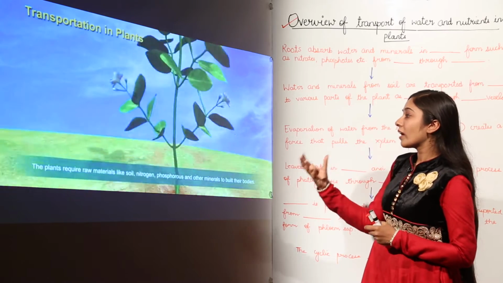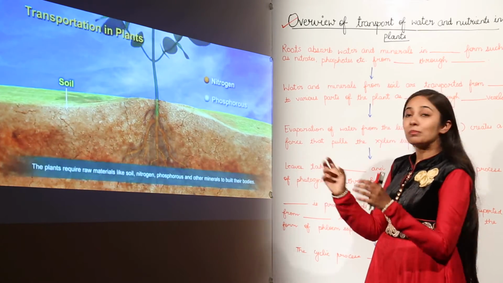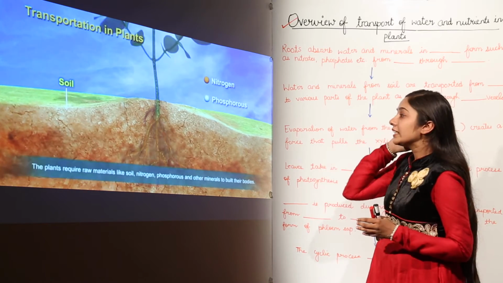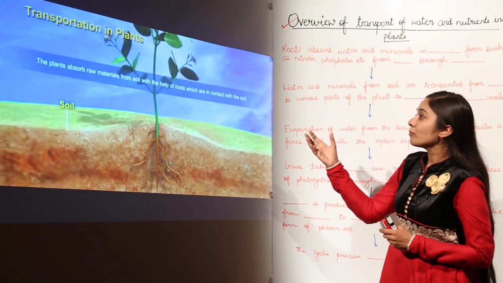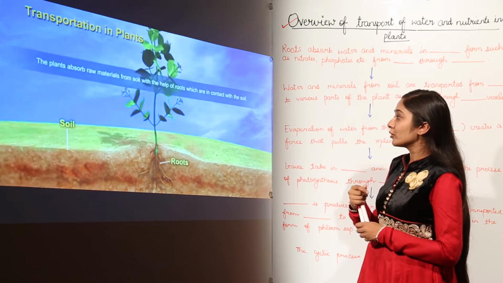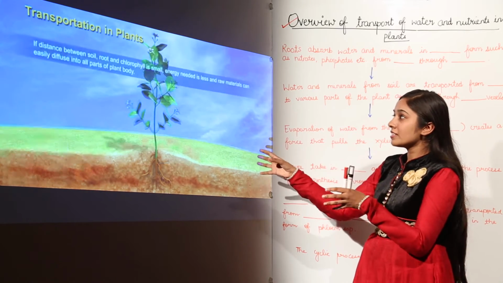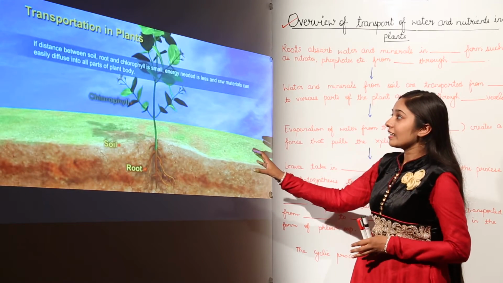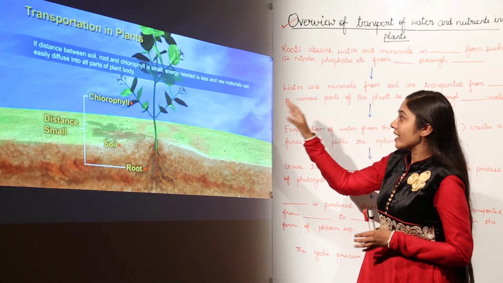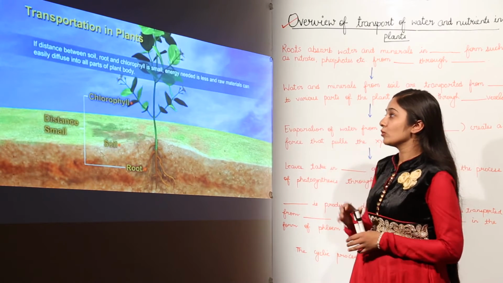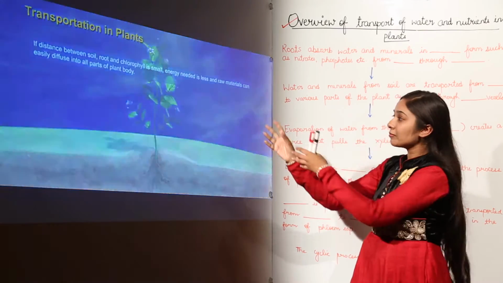The plants require raw materials like nitrogen, phosphorus and other minerals to build their bodies. These minerals are provided by soil. The plants absorb raw materials from soil with the help of roots, which are in contact with the soil. So roots are important. If the distance between soil, root and chlorophyll is small, then the energy needed is less and raw materials can easily diffuse into all of the plant body. Diffusion can take place and this can be transported.